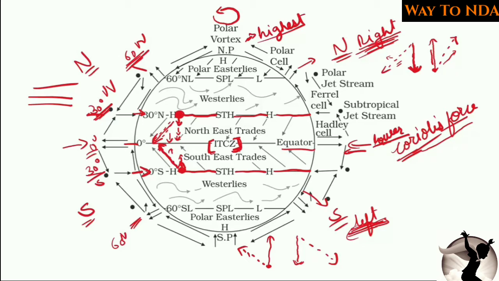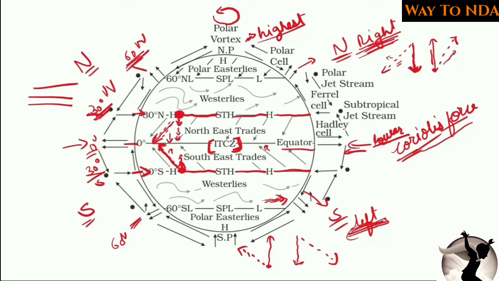So here you will see that the winds are deflected very slightly at the equator, but in the polar areas they are deflected very sharply. Why? Because at the equator the Coriolis force is low, and at the poles the Coriolis force is high. So this is clear about the winds.